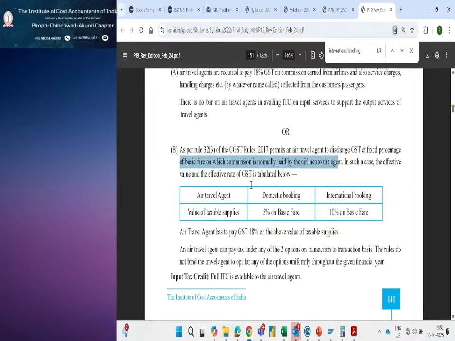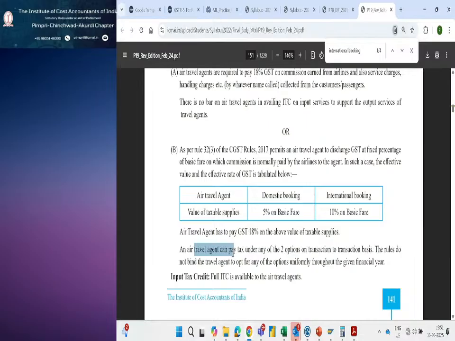In such case, the effective value of taxable supplies is: for a domestic booking, 5% of basic fare; for an international booking, 10% of basic fare. The air travel agent has to pay 18% on the value of taxable supplies.